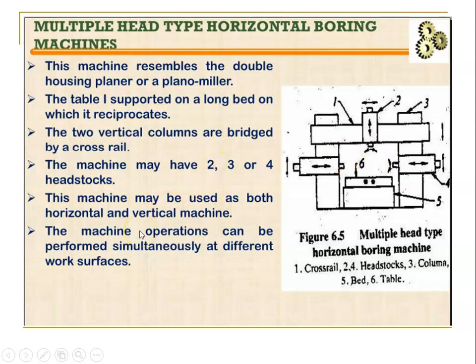The machine operations can be performed simultaneously at different work surfaces. What they are saying is that while I am boring horizontally, I can give a constant feed and it keeps moving, and again I can also move vertically. So simultaneously I can perform operations on different work surfaces. That is one of the advantages of the multiple head. We call it a multiple head because here we are using more than one headstock. Okay, right. So that is it for horizontal boring machines.